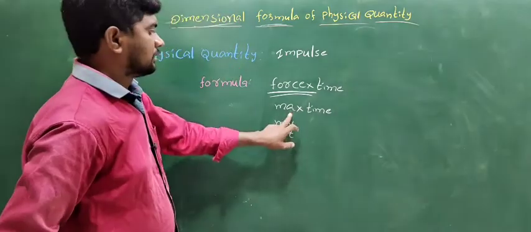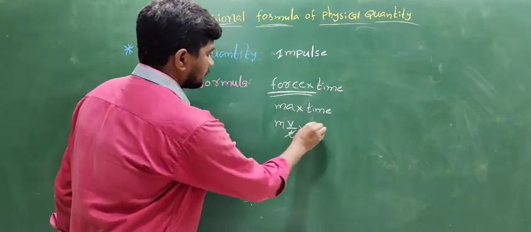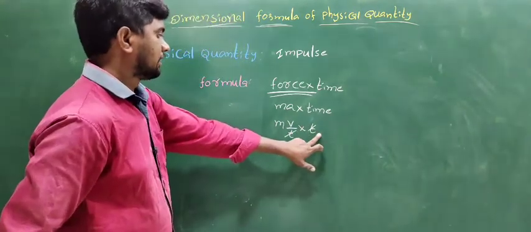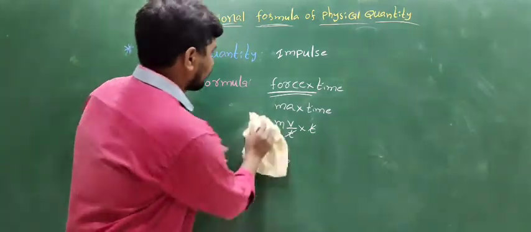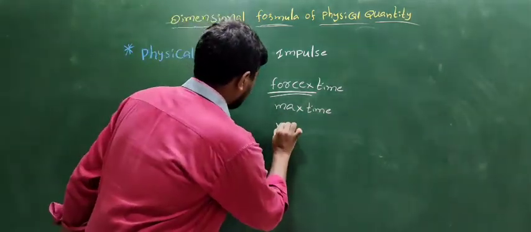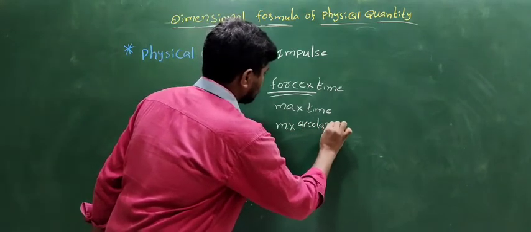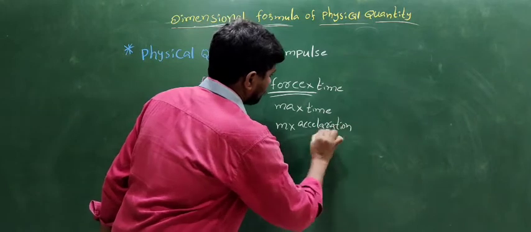Change in velocity is called acceleration, into t. T is cancelled, time is cancelled. Mass into acceleration by time.